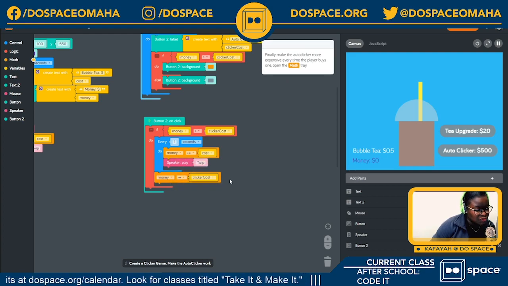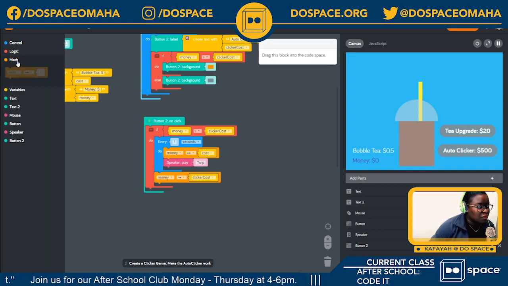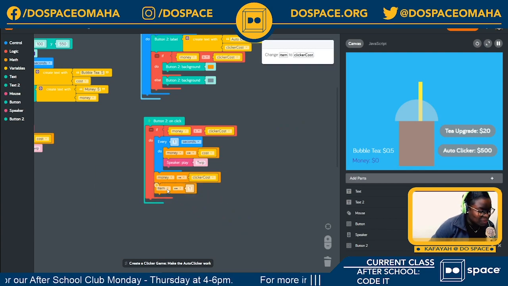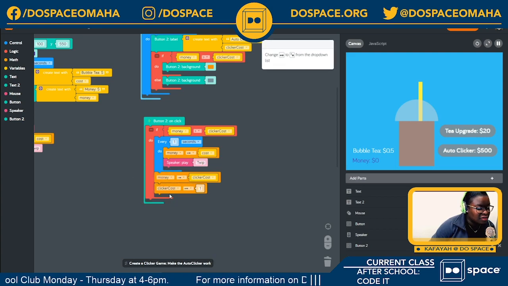So this helps us check if they have enough money to make the purchase. Finally, we're going to make the auto clicker more expensive every time the player buys one. The same thing we did for the T upgrade, we're going to apply the same concept to our auto clicker. So now I'm going to go to my math tray and select this block that we have used several times today and change item to clicker cost.